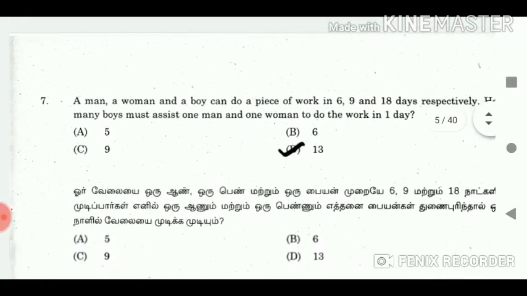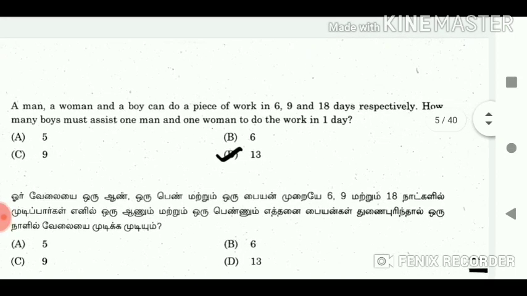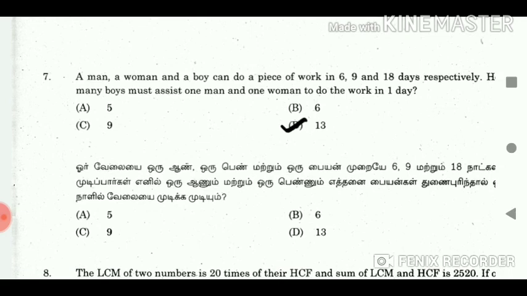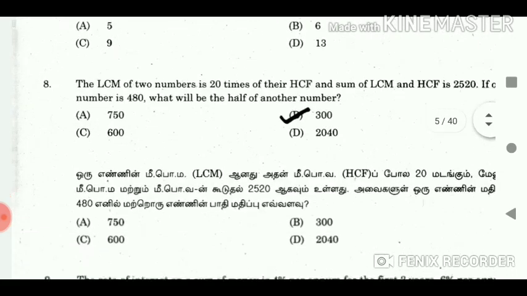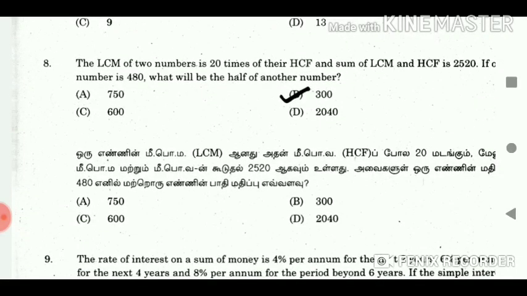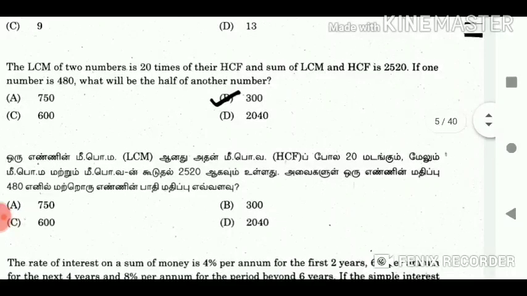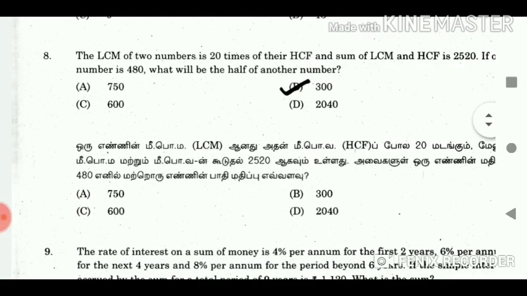7. A man, a woman and a boy can do a piece of work in 6, 9 and 18 days respectively. How many boys must assist one man and one woman to do the work in one day? Answer 13. 8. The LCM of two numbers is 20 times their HCF and the sum of LCM and HCF is 2520. If one number is 480, what will be half of the other number?